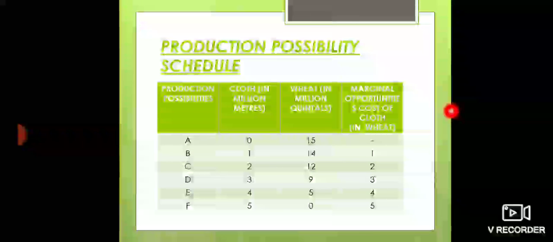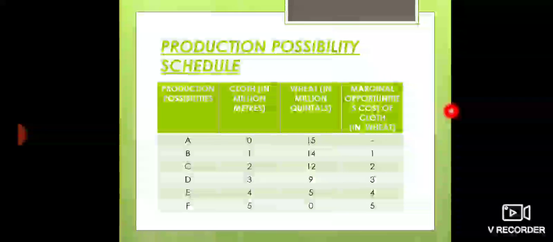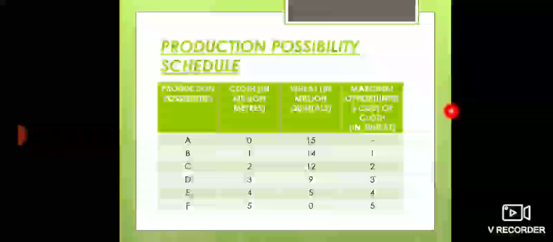So I would like to explain with a schedule. A schedule is also known as a table. As you are seeing, there are various possibilities A, B, C, D, E, F. Now there are two types of goods, cloth and wheat. Now comes the marginal opportunity cost of this. It means that if we are not producing cloth, the production of wheat will be higher. In the same way, when the production of cloth starts, the production of wheat starts lowering.